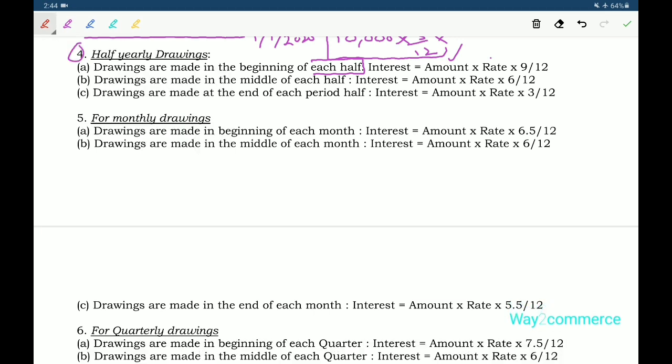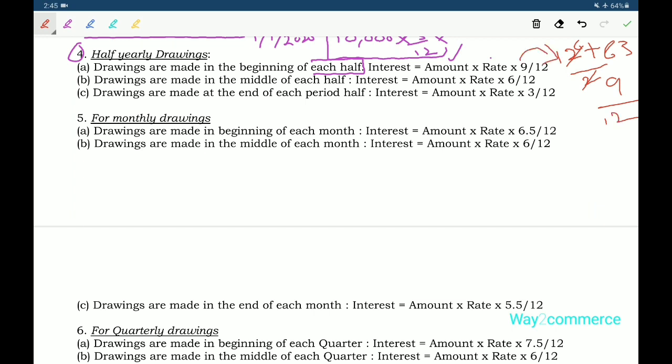How many months are in the year? 12, plus here half yearly means 6 months. 12 plus 6 by 2 gives 9. So 9 by 12 is the average.